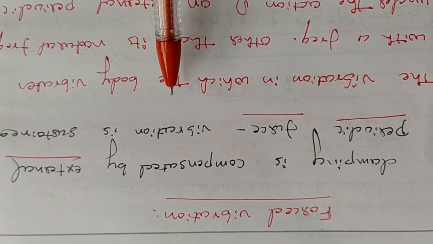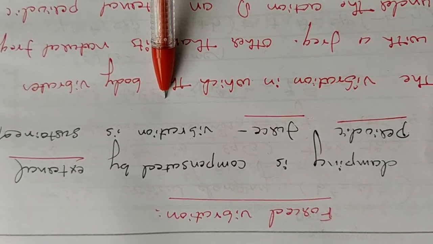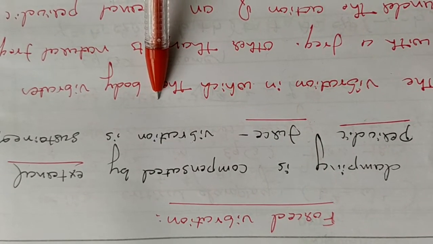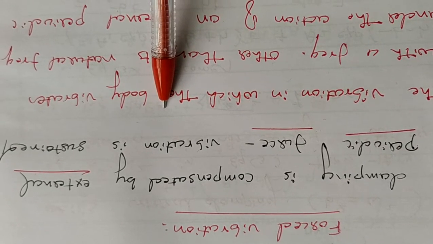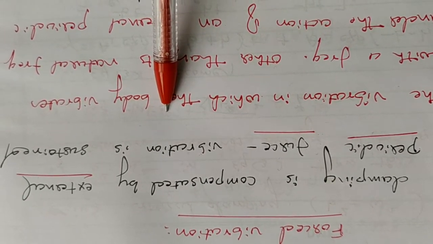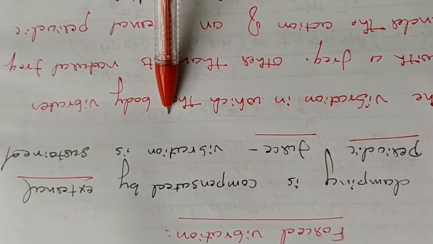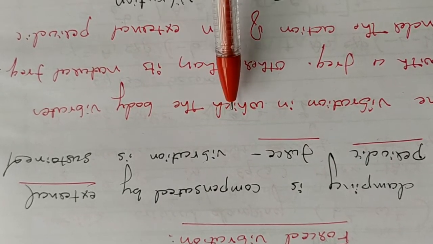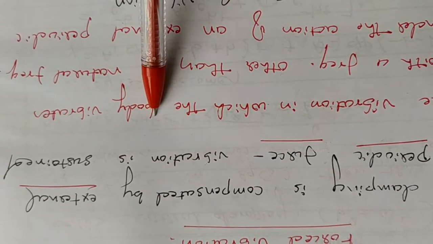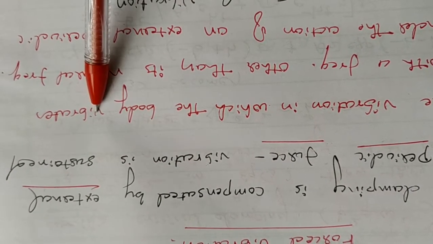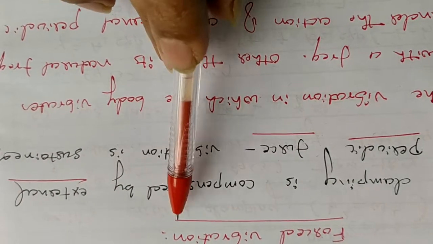One thing to keep in your mind: when you apply the external periodic force on a vibrating body, under steady state this body starts vibrating with the frequency of the applied periodic force rather than its natural frequency. In case of free vibration and damped vibration, the body will be vibrating with its own frequency, what we call natural frequency, represented by the symbol omega. But in forced vibration under steady state, the body starts vibrating with the frequency of the applied periodic force, rather than omega, that is the natural frequency. So this is the meaning of forced vibration.